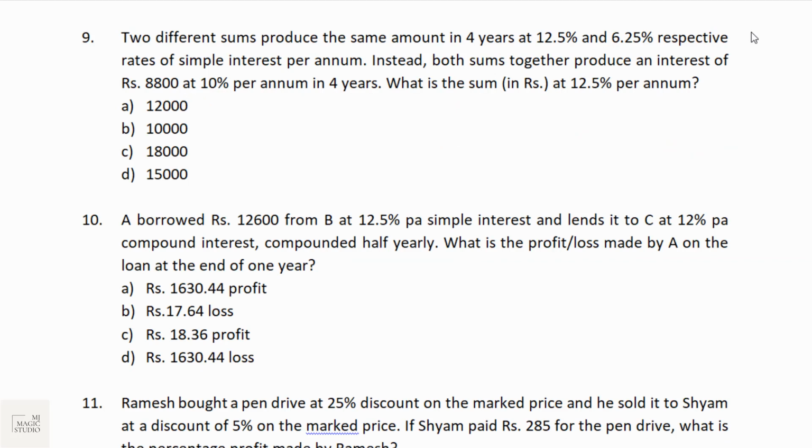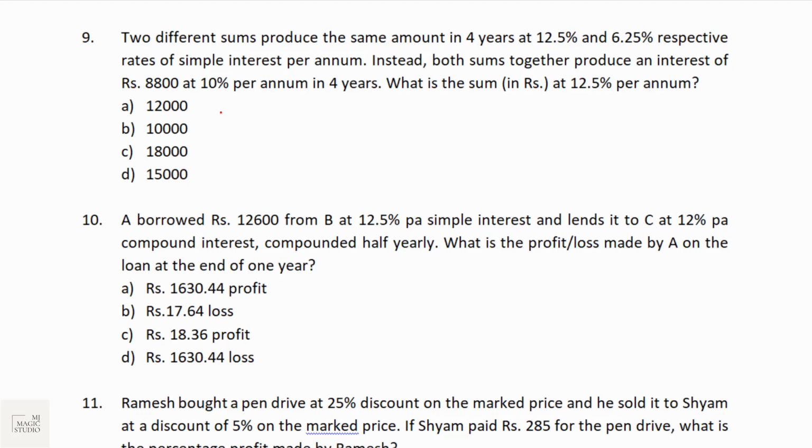As we can see, bucket number 9 and 10 are again from simple interest and compound interest. Pause and give it a try. Let's do it. So we can see 2 to 3 questions are from interest. And make sure while you are calculating, you are reading the question thoroughly. Let's see what is there in 9.